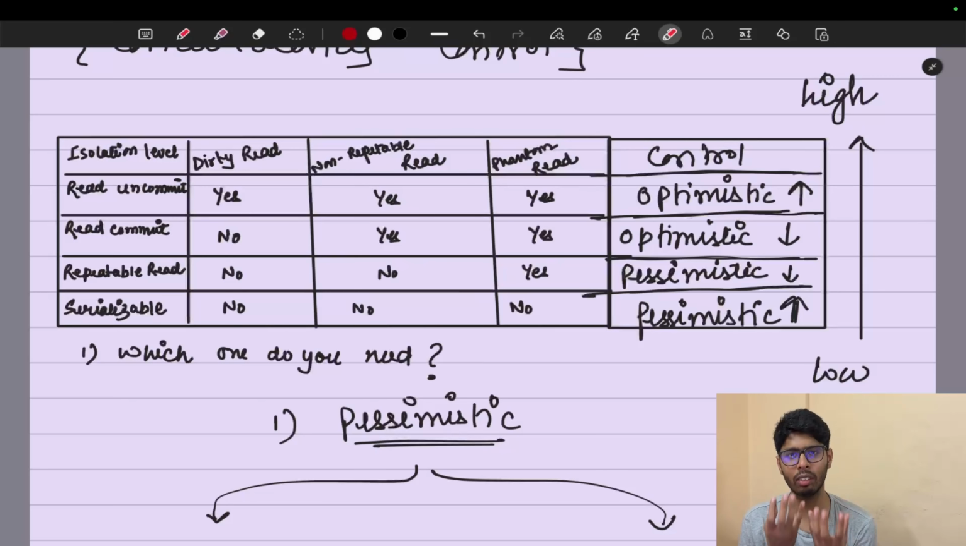So in our BookMyShow system, which condition should we choose? This is the whole question. In my opinion, we should go with the pessimistic. If you look at the table, the fourth point is serializability. That means there is no dirty read, no repeatable read, and no phantom read. It is highly pessimistic.